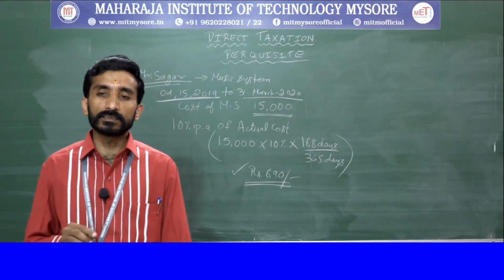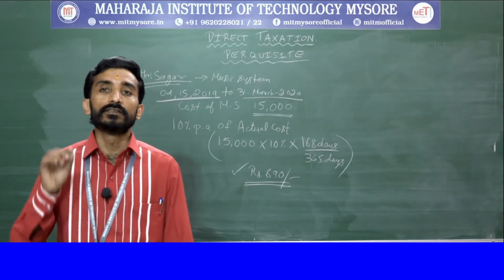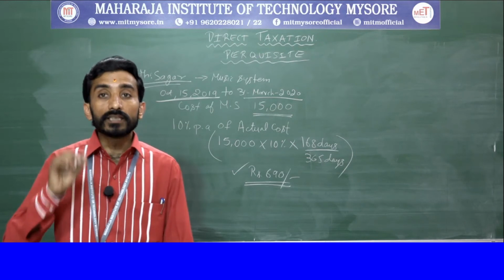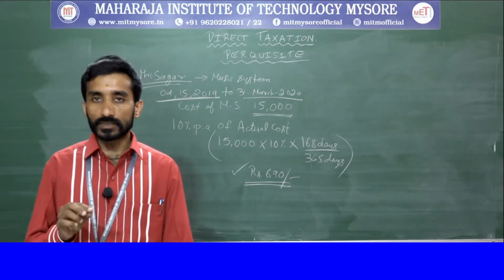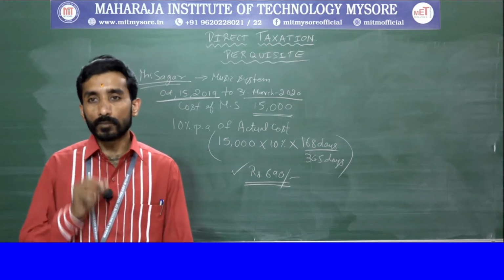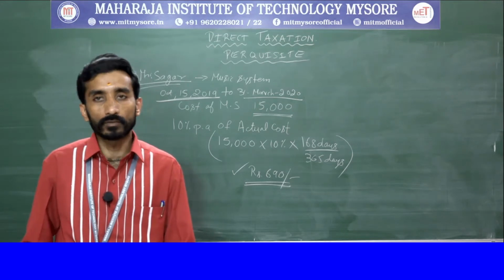Afterwards, since this is based on sale of movable asset, you need to deduct the sale consideration that is received from the employee. Balance amount will be taxable value of perquisite.